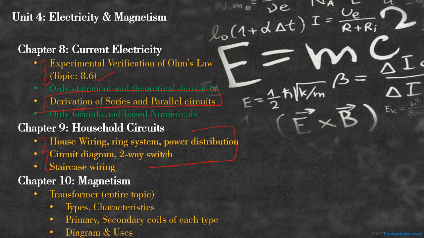Now the third topic of this unit, magnetism. Very nice, and I used to love teaching this topic to students. Transformer, the entire topic has been removed, be it its diagram, the types of transformer, the characteristics of transformer, primary coil, secondary coil, each type, the diagrams and uses. Again, this was a topic which had applications in your daily life, right?